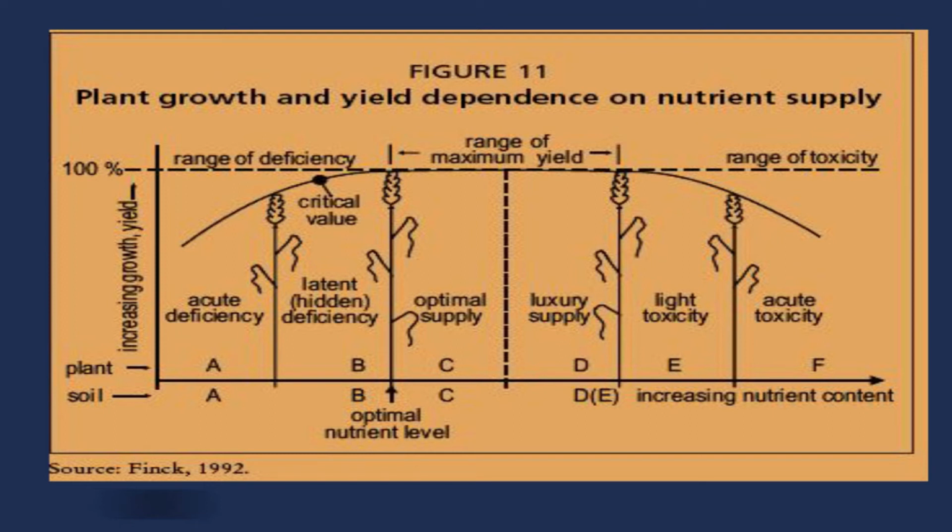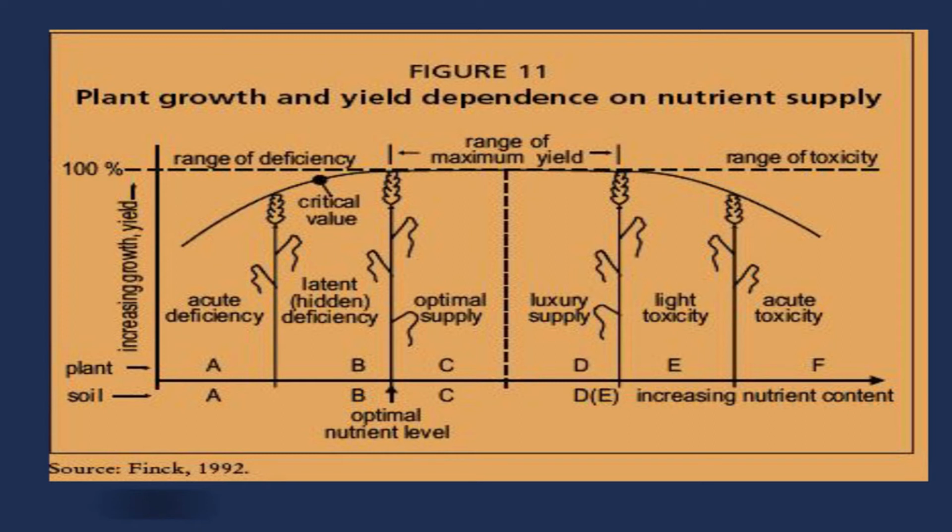Then comes the next zone. You still go on supplying nutrient in soil, or adding more concentration in the plant tissues, and then we get optimal supply. If you still continue to increase the concentration of nutrient in plant or content in soil, then certain elements will be consumed luxuriously, called luxury consumption. Increase the concentration further and there will be light toxicity, and again increasing the concentration gives acute toxicity.